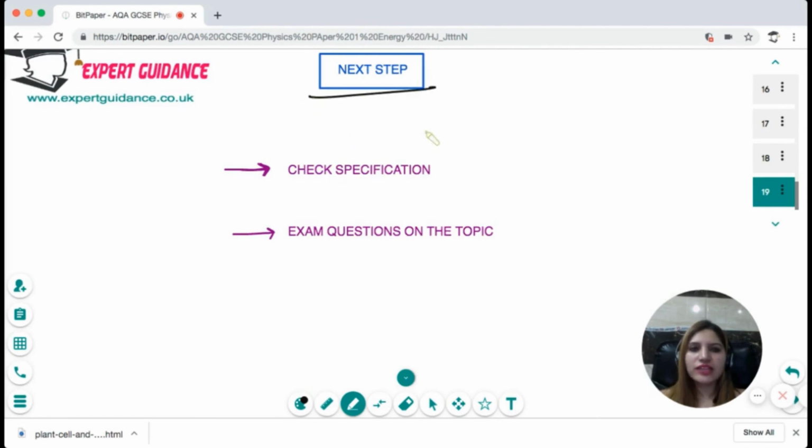Now, as always, your next step is to check the specification, make sure whatever is there in the energy specification is crystal clear to you, and do the exam questions on this topic. Okay, so I hope this topic is clear to you.